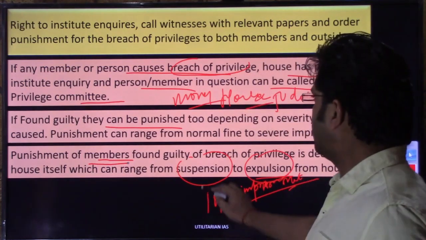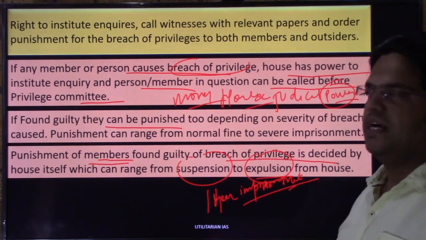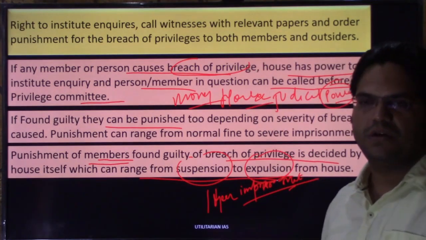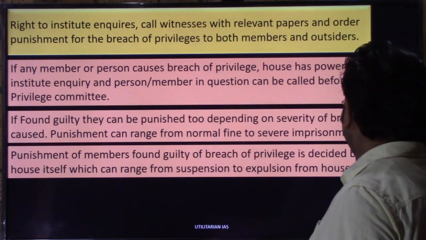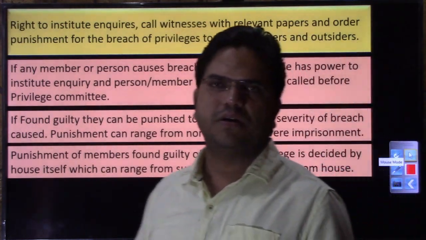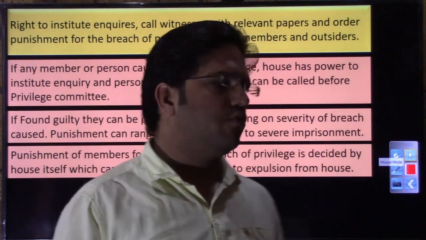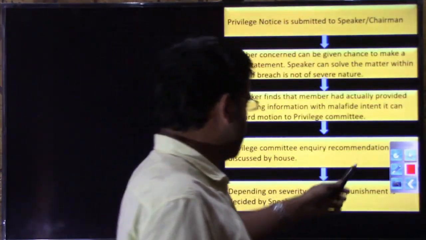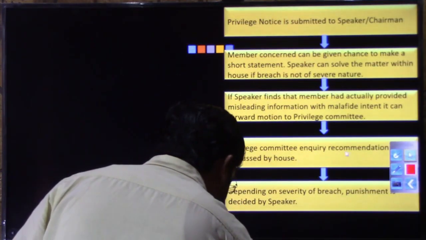Punishment of the member found guilty of the breach of privilege is decided by the house itself, which can range from suspension to expulsion. Let us see what is the process when a complaint is received for the breach of privilege by a member or an outsider. What is the process that is followed in the house? So let us see what happened. So if you see, this is the example. Let me just adjust it.